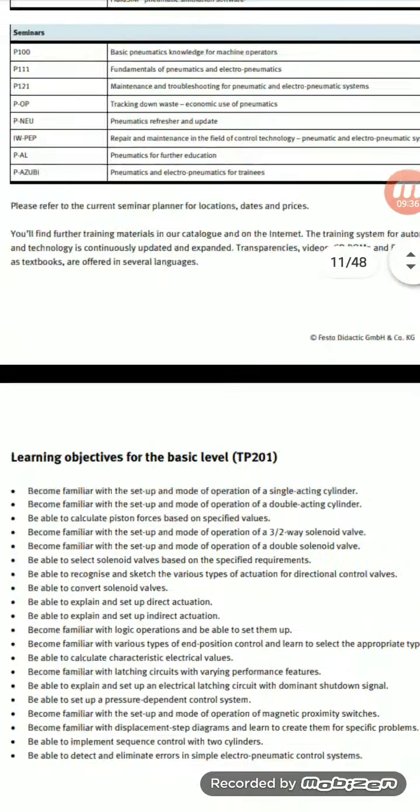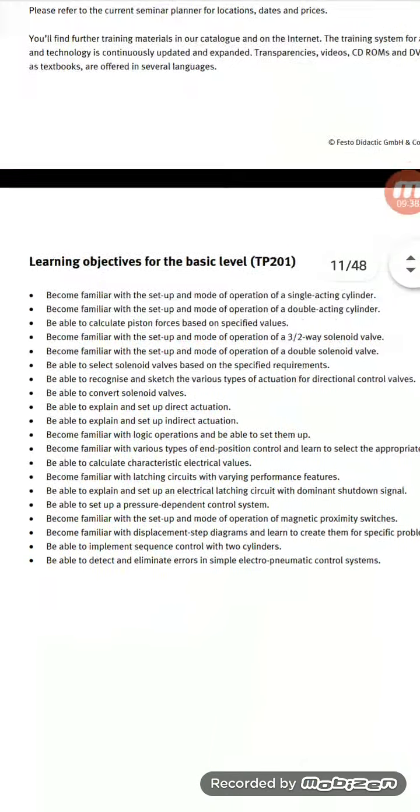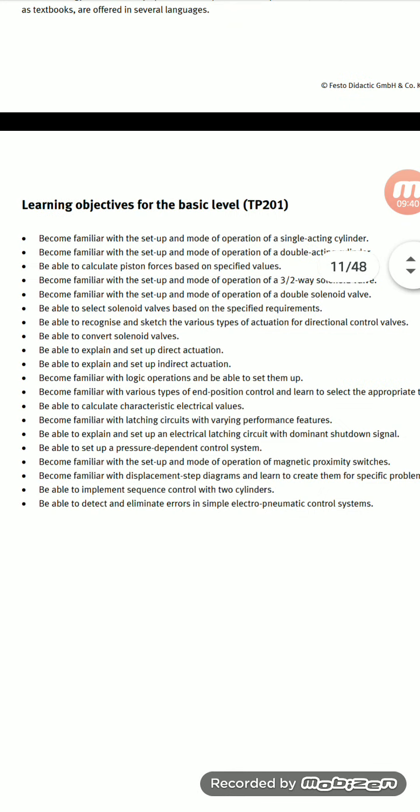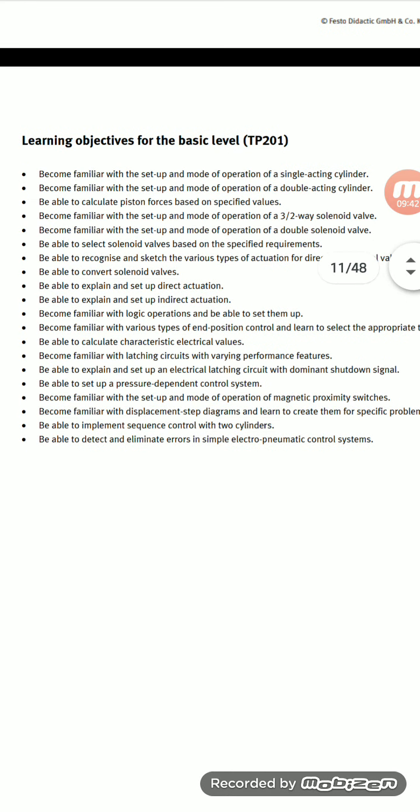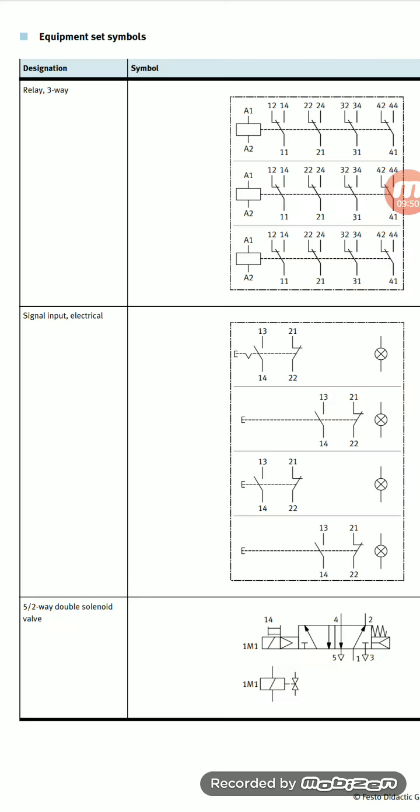Next, go for learning objects. So these learning objects of the basic pneumatic systems become familiar with the setup and mode of operations in single acting cylinder, 5/2 array. Okay, next, equipment of symbols.